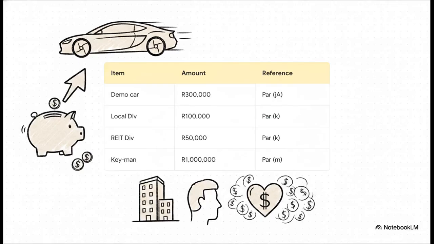Here's your perfect full-mark solution. That self-manufactured demo car, that's a paragraph J inclusion of $300,000. Look at the local dividend. The $80,000 net was flawlessly grossed up to $100,000 under paragraph K. The foreign and REIT dividends, also paragraph K inclusions. The $1 million insurance payout lands under paragraph M because the employer got the cash. And that $20,000 robot recoupment gets swept up by the paragraph N catch-all. If you systematically label every line item like this, you will absolutely crush it.